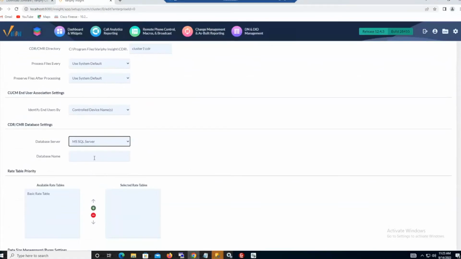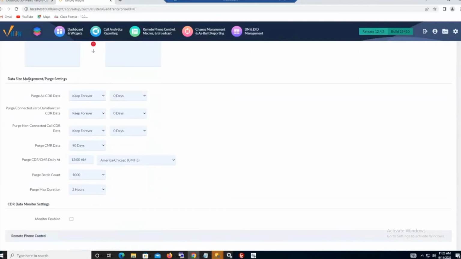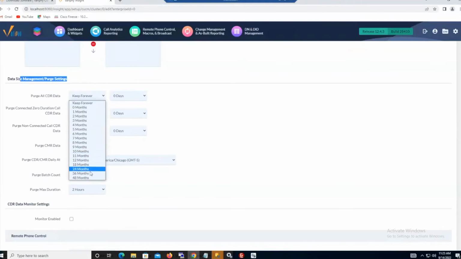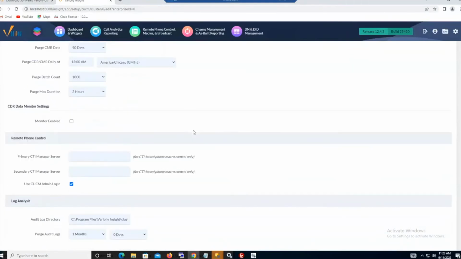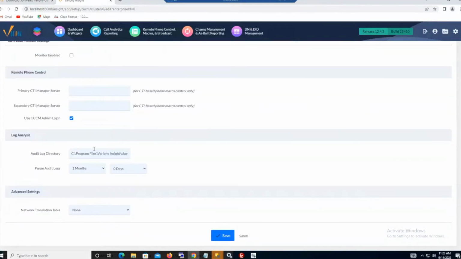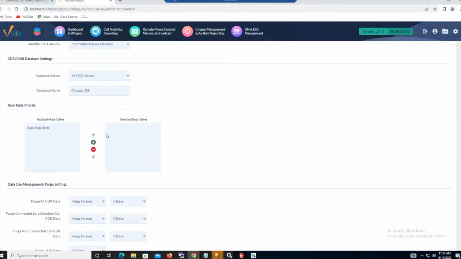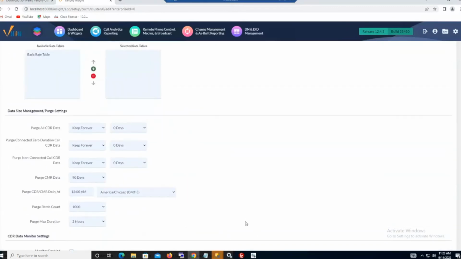Certainly if it's a different one, configurations in the last step would need to be tinkered a little more. But all I need to do here is give myself a database name that I want to assign for the Chicago cluster. So maybe I just call it something along the lines of Chicago DB, for instance. For the purge, I don't have any retention settings really set, so I've got the keep forever flags on. From your production environments, certainly your 12 months, your 18 months, your 36 months will come over in the H2 configuration file as well as your monitoring enables and all of that good stuff. So we've already updated all these paths. All we need to do is update that SQL database name off the new engine. We'll go ahead and save it.